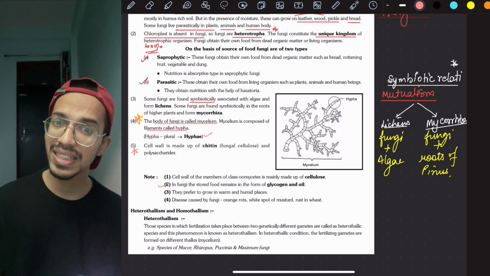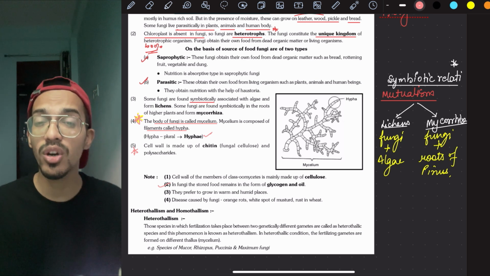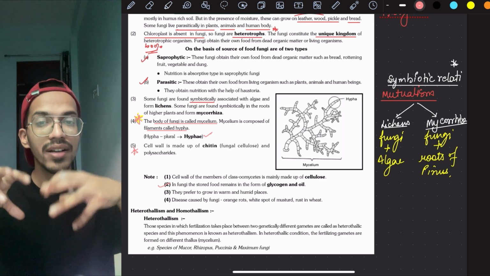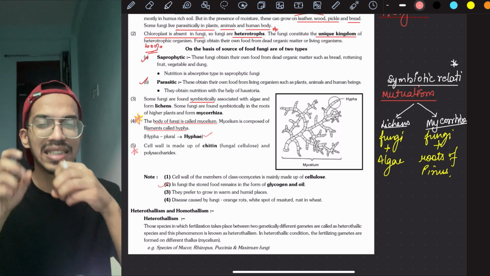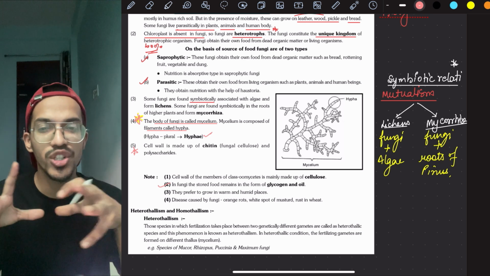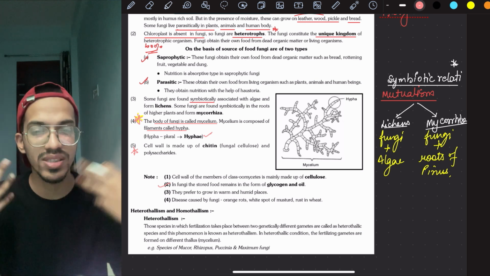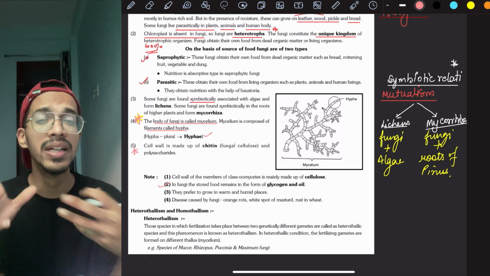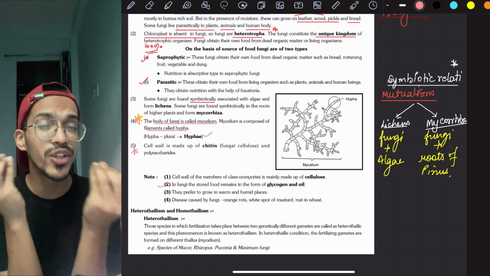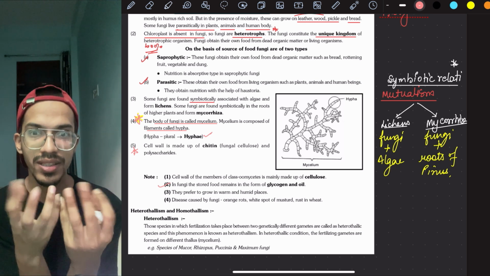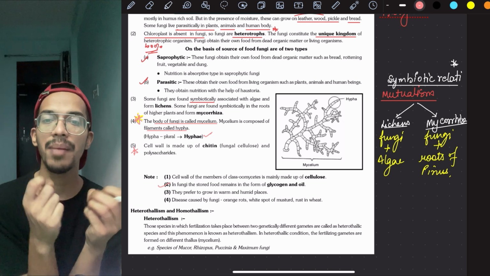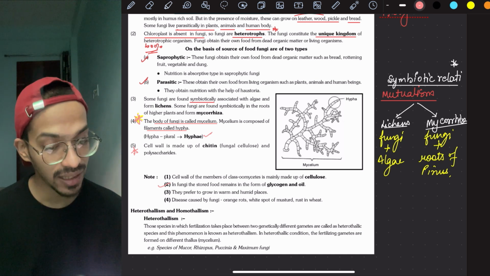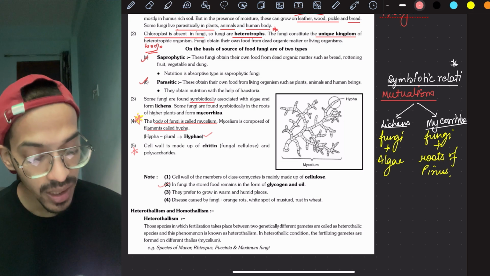And you might have seen conditions where you are not changing your socks. The sweat is there, you're not washing your feet, using the same socks again, and shoes not washing, and then what will happen? The sweat is a good humid environment, moisture is there, warmness is there. Fungus will grow, and the fungus attacks your skin and acts like a parasite. So this thing happens in humans.